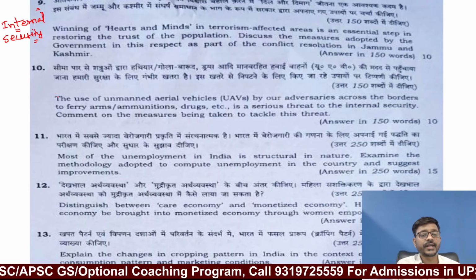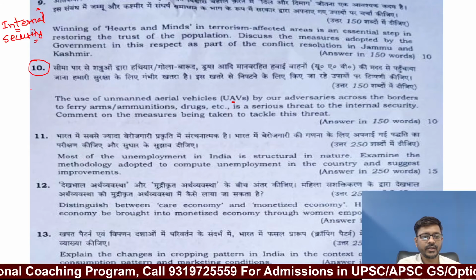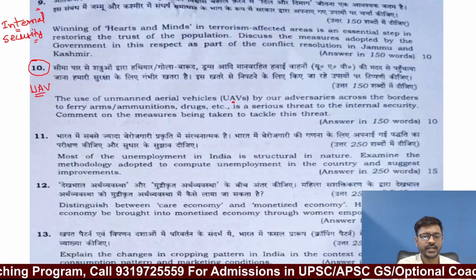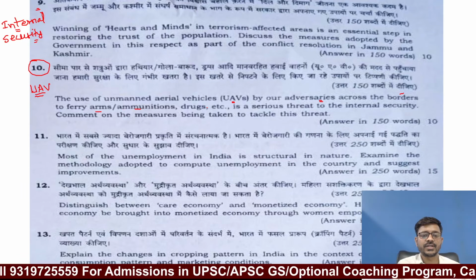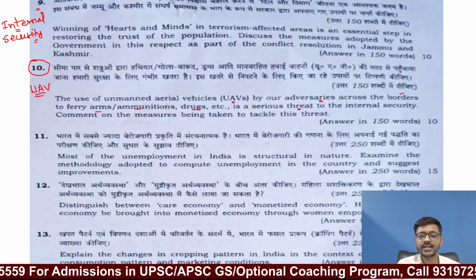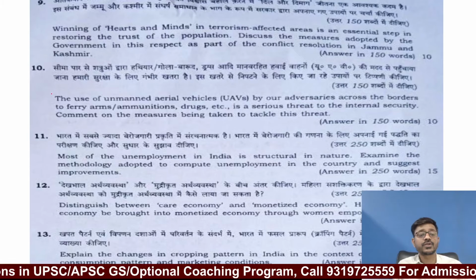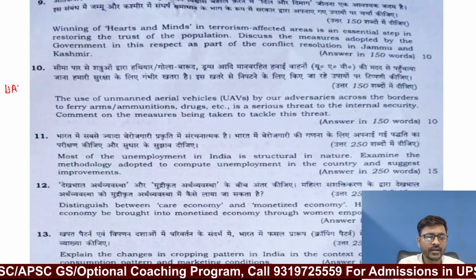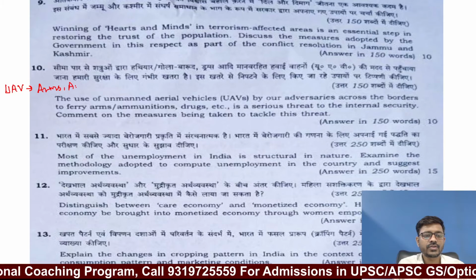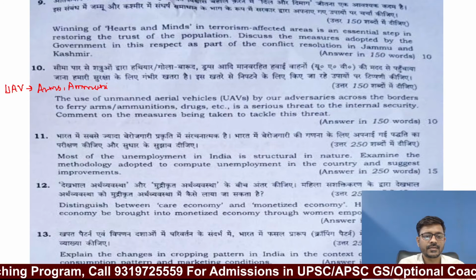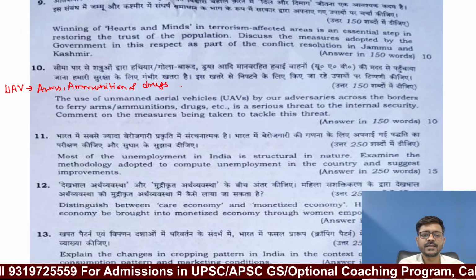Okay. Then question number 10, the use of unmanned aerial vehicles or UAVs by our adversaries across the borders to ferry arms and ammunition, drugs, etc. is a serious threat to the internal security. Now, this question is from internal security, but in this question they are talking about unmanned aerial vehicles and their use to transport arms, ammunition and drugs to India by Pakistan, and it is regularly in current affairs.